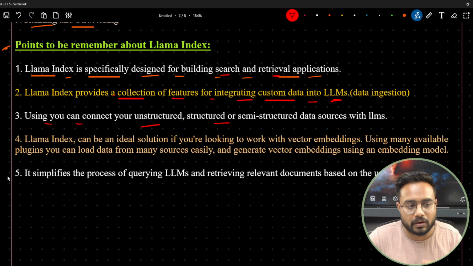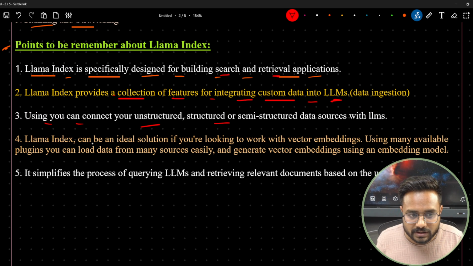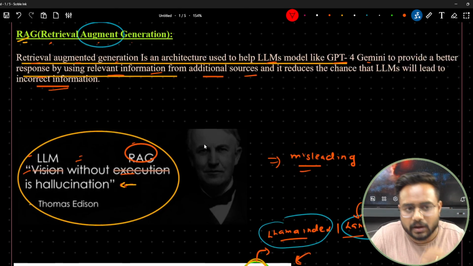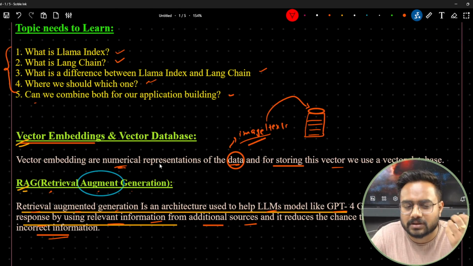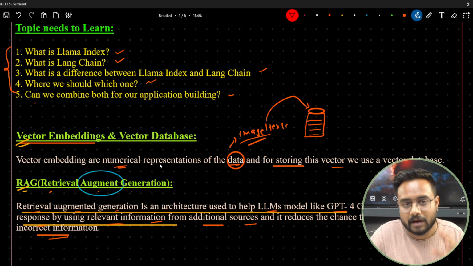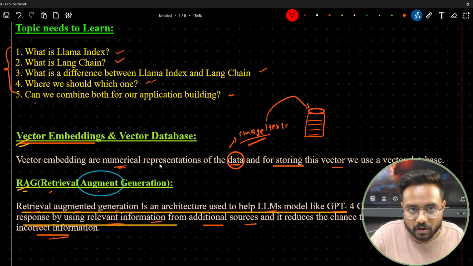Now the fourth point is what? Llama-Index can be an ideal solution if you are looking to work with vector embeddings. That's why I have explained vector embedding, which is just a numerical representation of the data. I will be coming up with one more series called NLP Foundation, and with that I will explain vector embeddings and vector databases. So each and every idea will be clarified.